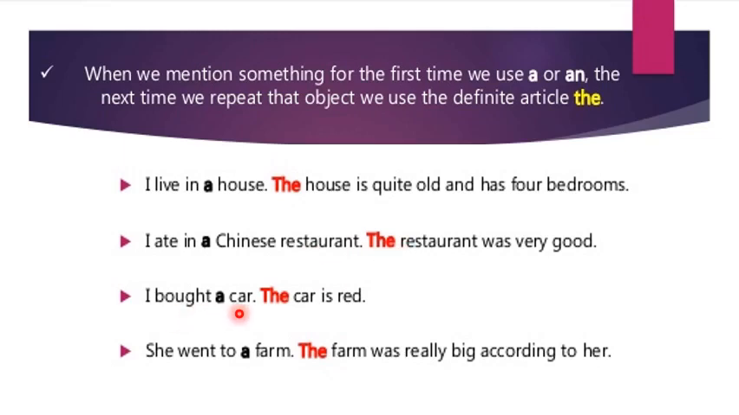I bought a car. The car is red. Now in the first statement a car is common or generally used, and in the next statement it has been specified: the car which one is red. She went to a farm. The farm was really big according to her. In this sentence as well, you can see in the first statement a farm is generalized, but in the next sentence it has been specified, which is mentioned earlier.